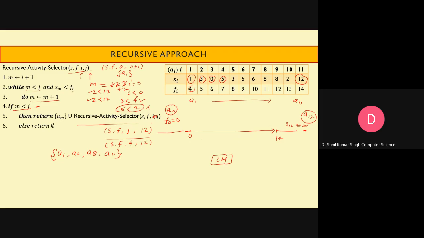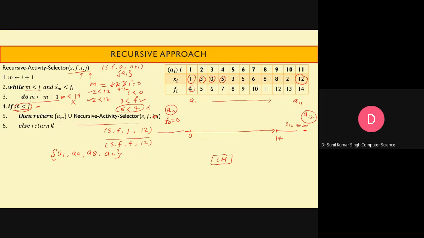So the finishing time and starting time are given, and it is going to fail the condition because infinity cannot be less than the finishing time of the last activity, that is 14. So this condition will fail. Now you'll see that the value of m is going to be greater than j, because after increasing m one by one, after some time m will become 12, and 12 cannot be less than 12.